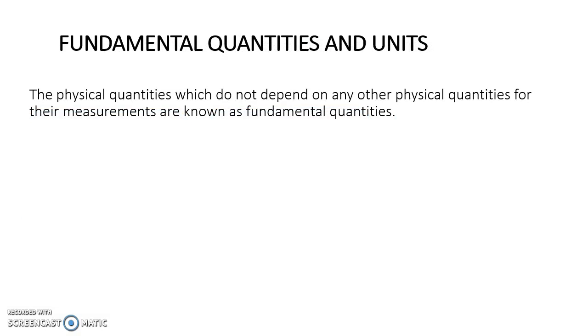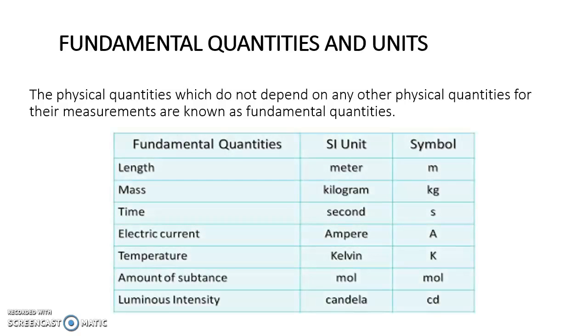The physical quantities which do not depend on any other physical quantities for their measurement are known as fundamental quantities according to SI. Let us see the examples. Length. While measuring length, we don't need to measure the mass of the object or time of the object or temperature of the object.